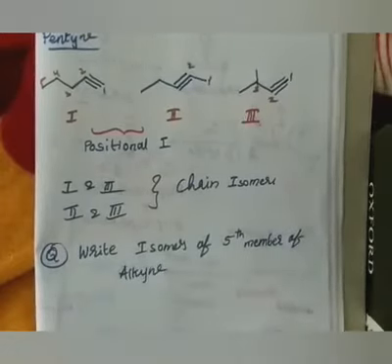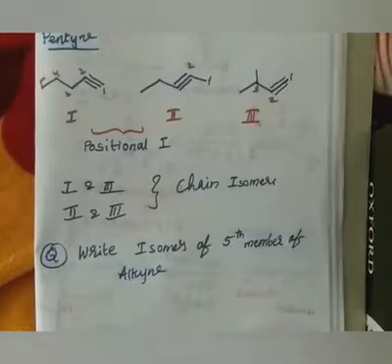See, I am not giving the name nor the structure, but asking you the question in this form. You should know what that fifth member is and you should know its formula or name. Then write all the different possible structures for this. So that is your work.